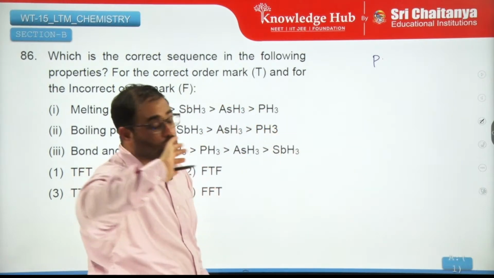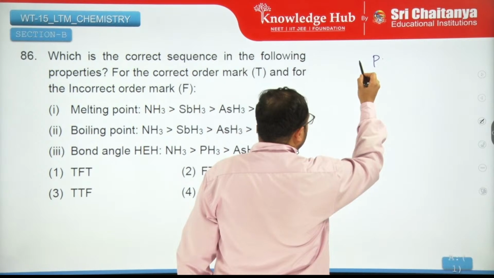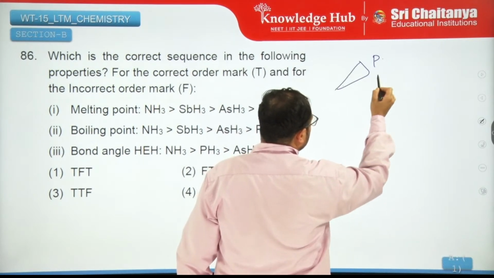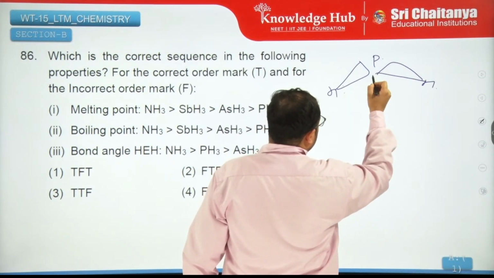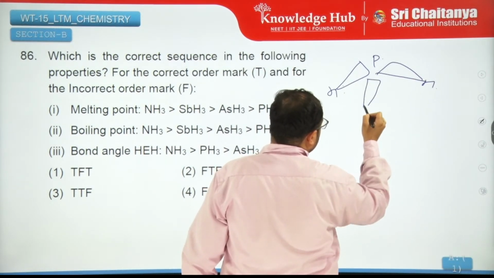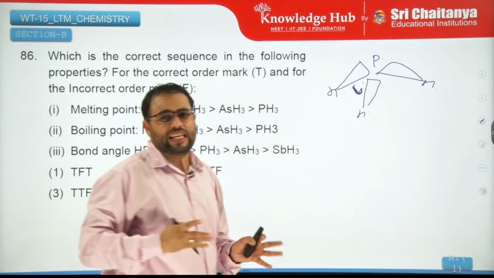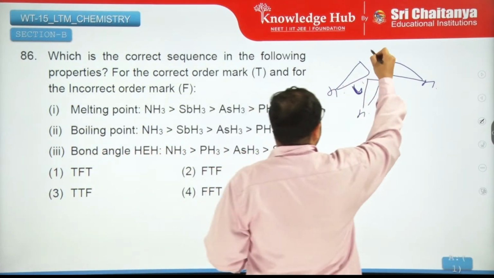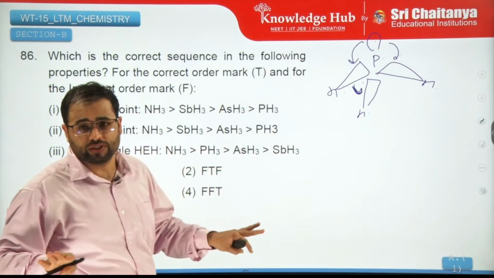So when it is highly electronegative, the electron cloud looks somewhat like this. There is hydrogen, due to which these electron clouds are very close by, they repel each other, due to which this lone pair is not able to push these electron clouds together and the bond angle opens up.